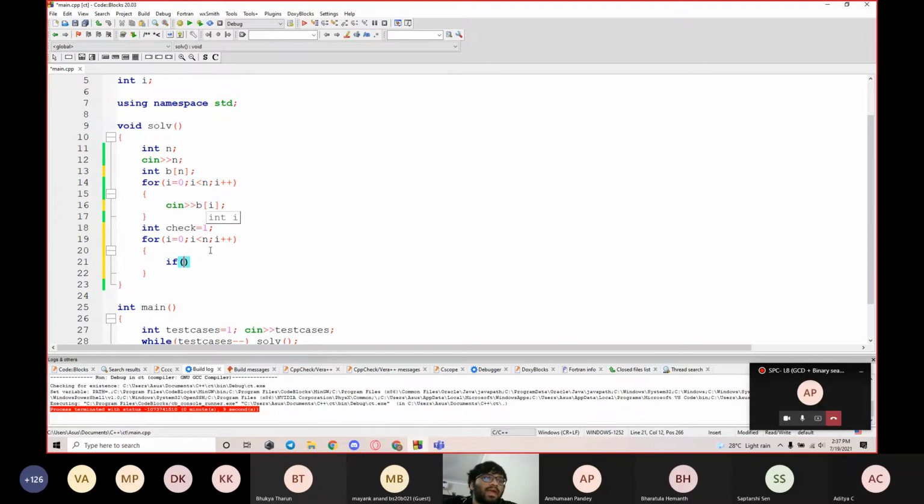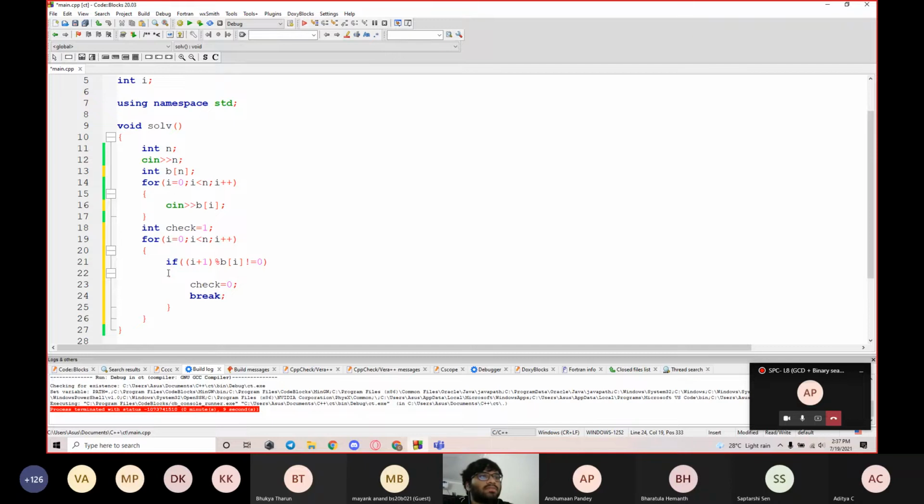So instead of writing if i is divisible by B, I should write if i plus 1 is divisible by B. If this condition is false, that means we can tell that B is not possible. If i plus 1 mod B of i is not equal to 0, I can just make check equal to 0 and then break.